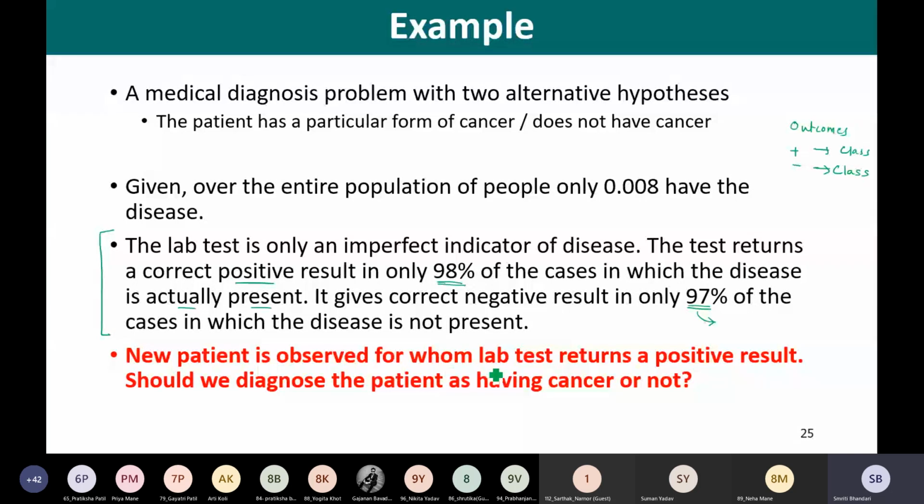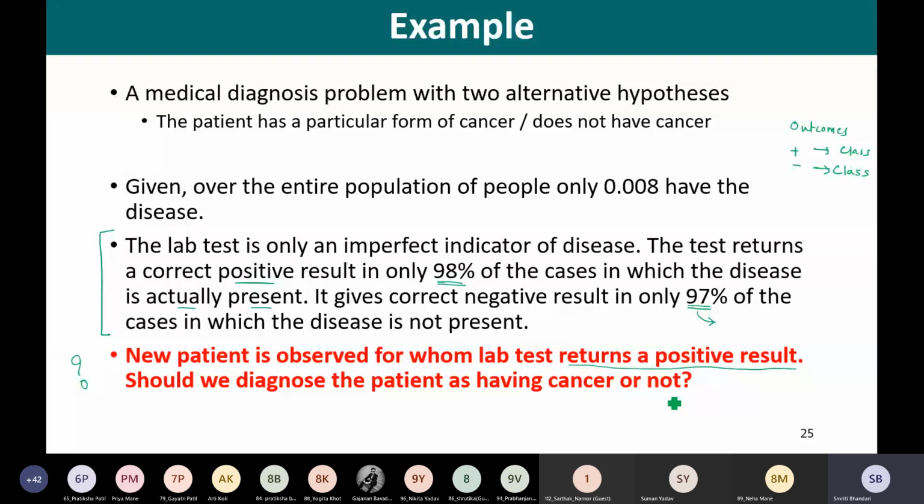Now, a new patient is observed for whom the lab test returns a positive result. So should we diagnose the patient as having cancer or not? That is the question. With all this data and these statistics, a new patient is observed for whom the lab test returns a positive result, and we must decide whether to diagnose cancer.